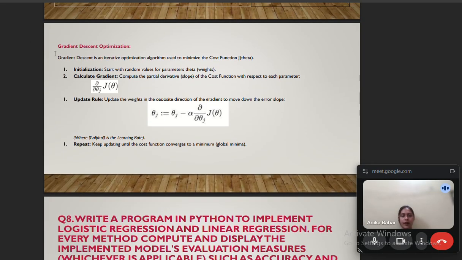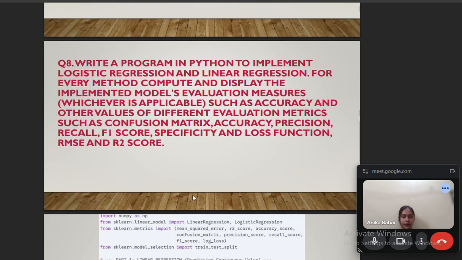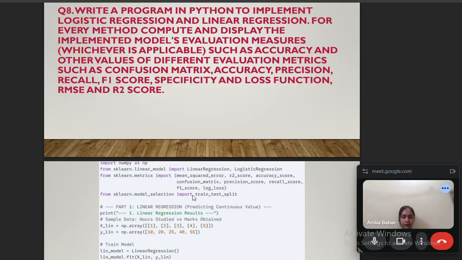Now next we have gradient descent optimization. Gradient descent is an iterative optimization algorithm used to minimize the cost function, that is J theta. So in this, first we have initialization, second we calculate the gradient, then the update rule, and then we repeat.